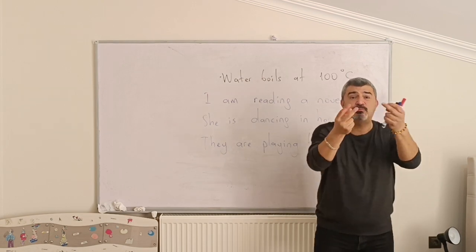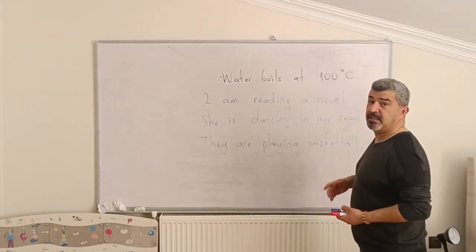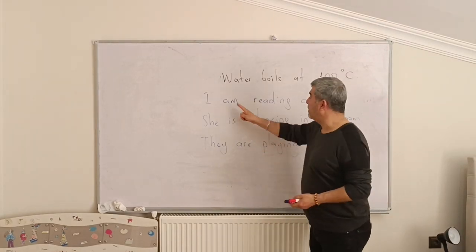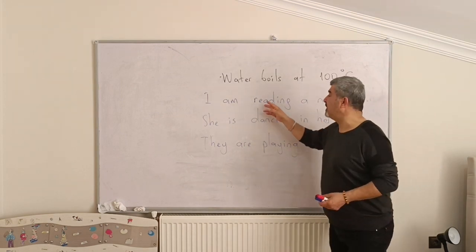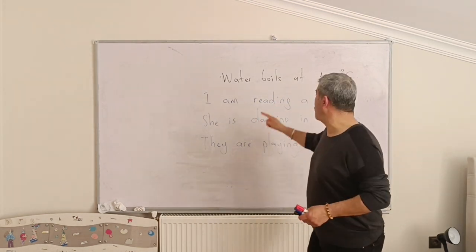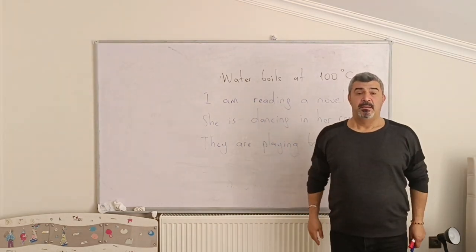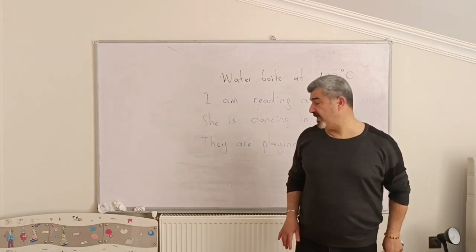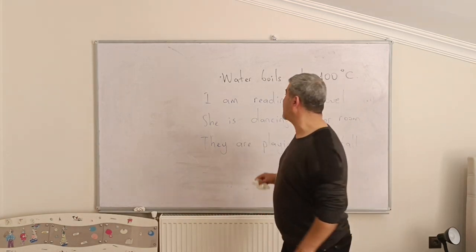For example, now I am talking in English. Now I am walking. I am running. This is present continuous tense. We use the present continuous tense with am, is, are, and we add ing at the end of the main verb. The main verb read, dance and play. This is present continuous tense. And now, today, we are going to learn simple future tense.